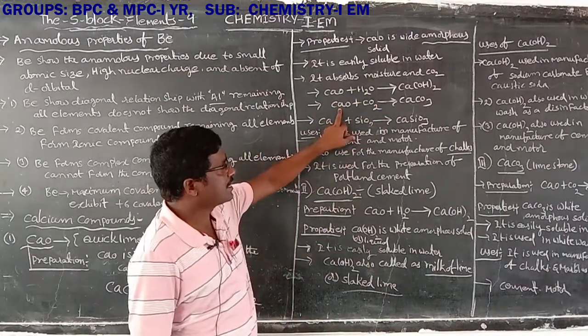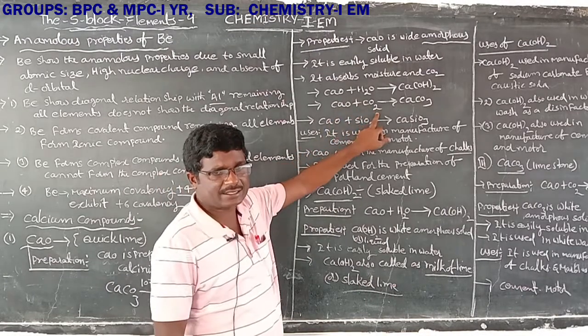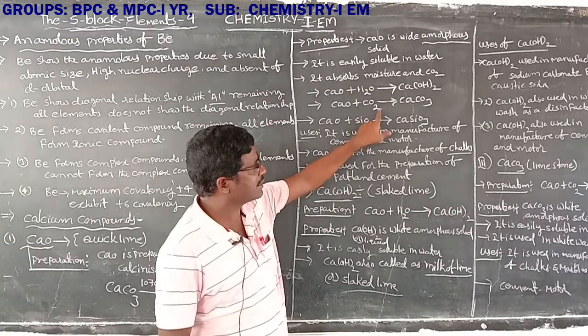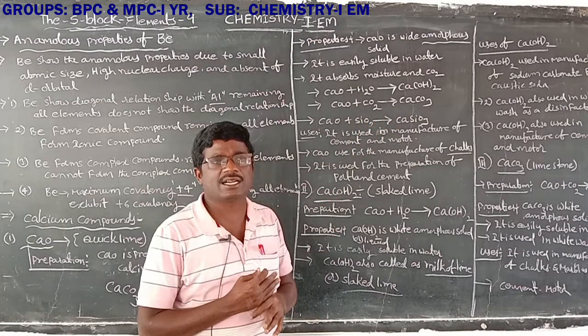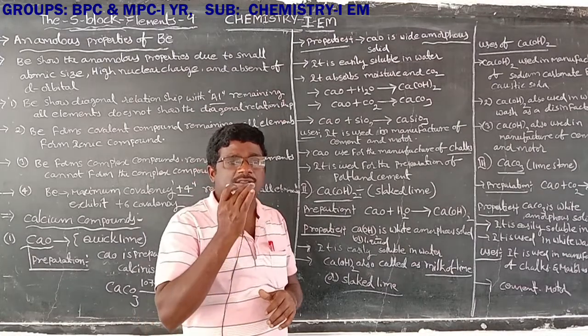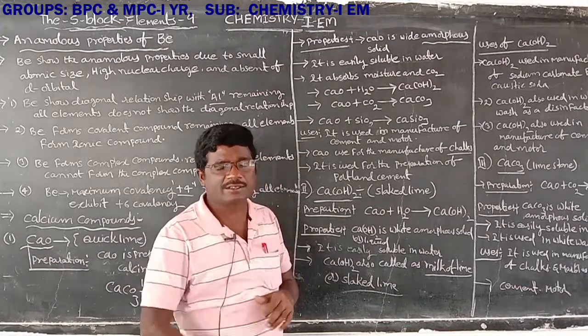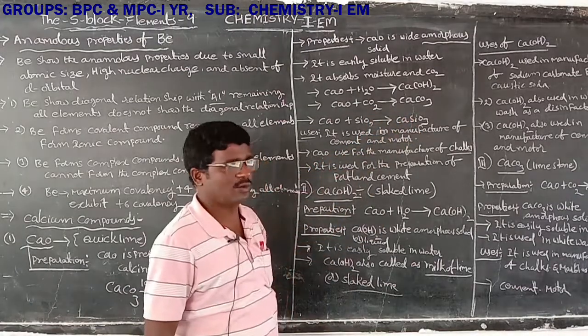Next one, calcium oxide absorbs carbon dioxide and forms calcium carbonate, which is also called limestone. Calcium oxide absorbs moisture or CO2 and forms calcium carbonate.